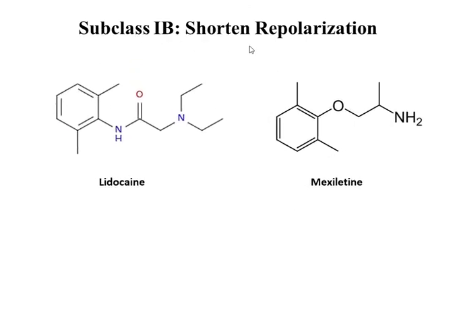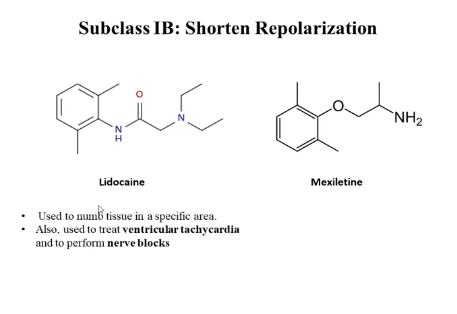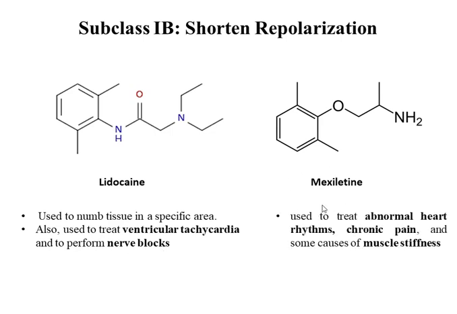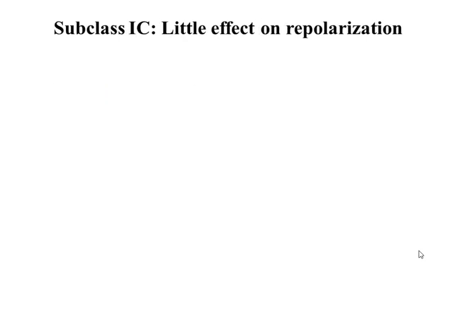Subclass 1B shorten repolarization. Drugs in this class are lidocaine and mexiletine. Lidocaine drug is commonly used as local anesthetic and it have numbness effect on tissues in specific area where it is applied and it also used to treat ventricular tachycardia and to perform nerve blockage. Whereas mexiletine is used to treat abnormal heart rhythm, chronic pain and some cause of muscle stiffness.